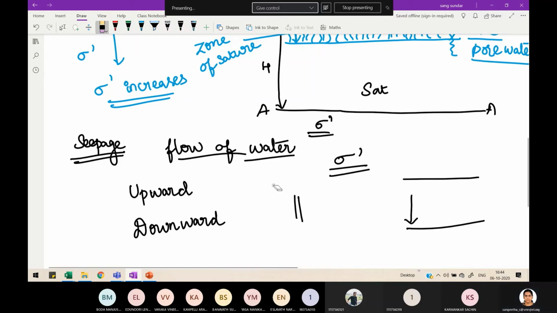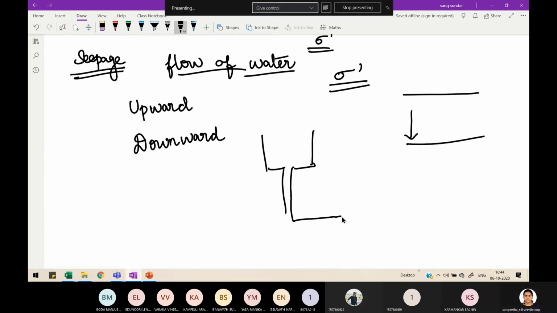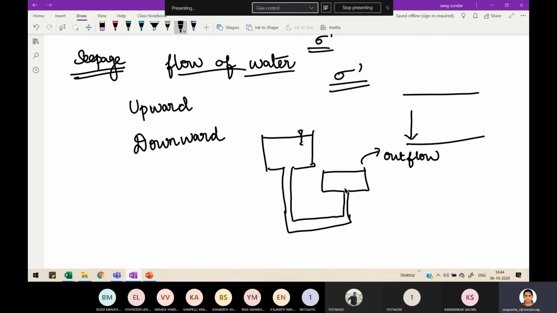So let me draw upward flow. Because of the presence of a reservoir here, if this reservoir is connected to your soil, and this reservoir has a water table over here, here you may be having an outflow or flow of water in the upward direction.